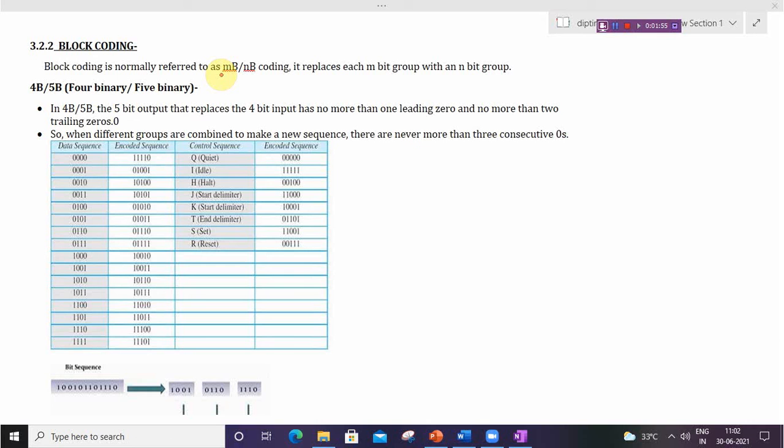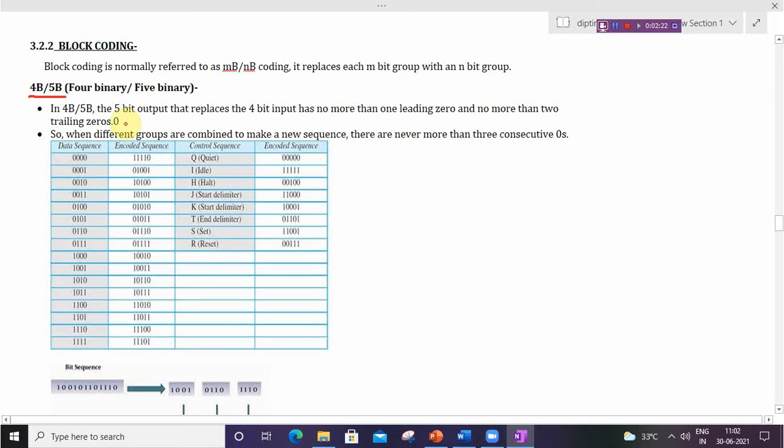In block coding, the first scheme is 4B/5B. Four binary bits will be replaced by 5 binary bits. In 4B/5B encoding, the 5-bit output that replaces the 4-bit input has no more than one leading zero and no more than two trailing zeros.